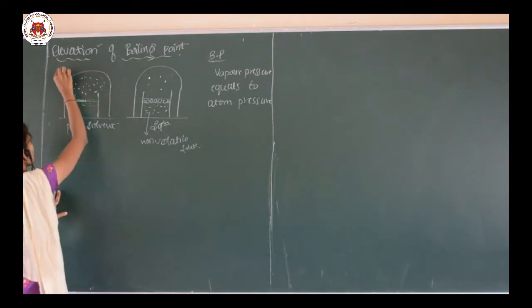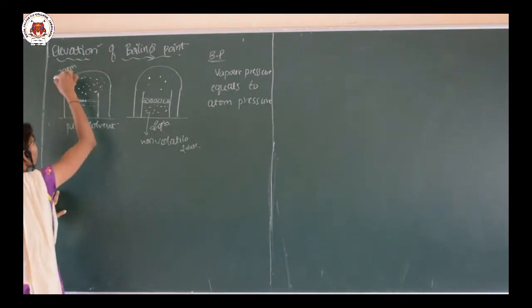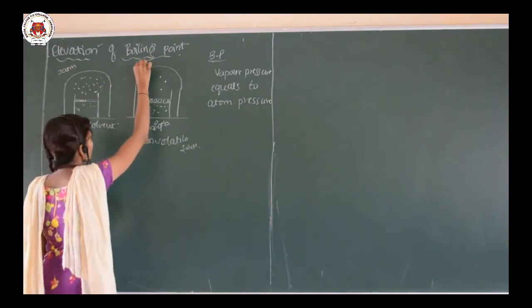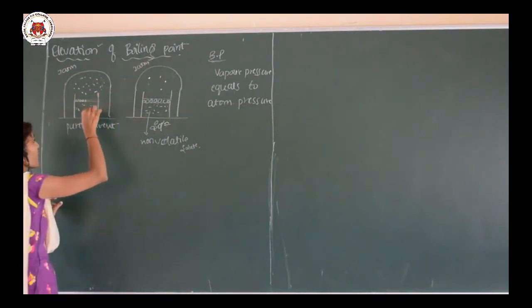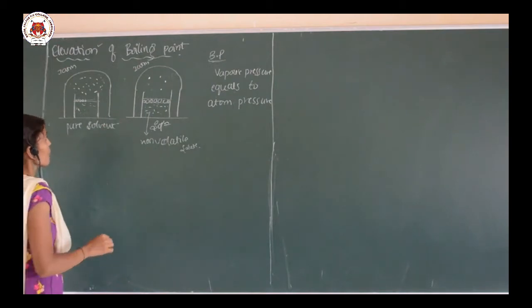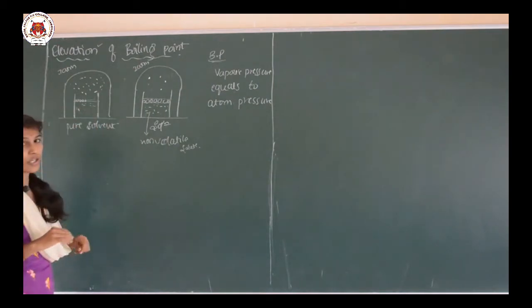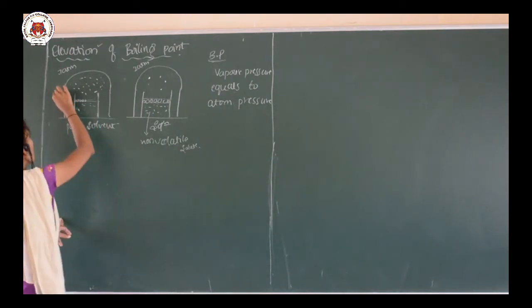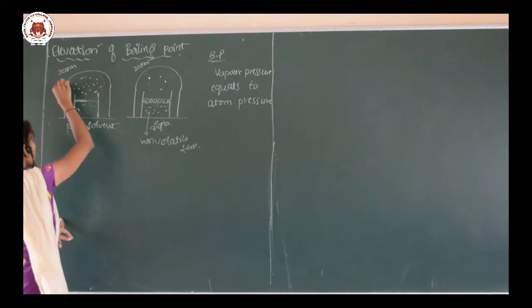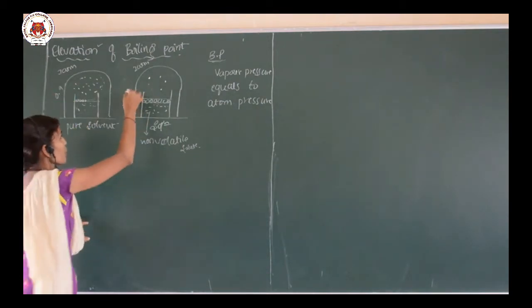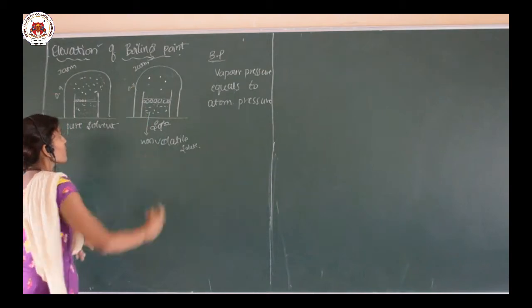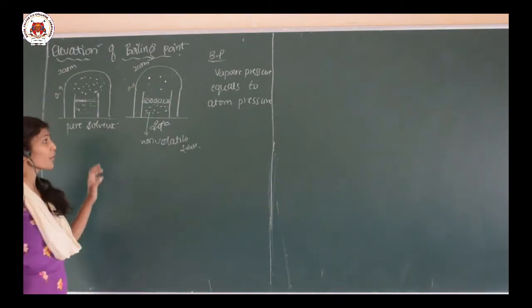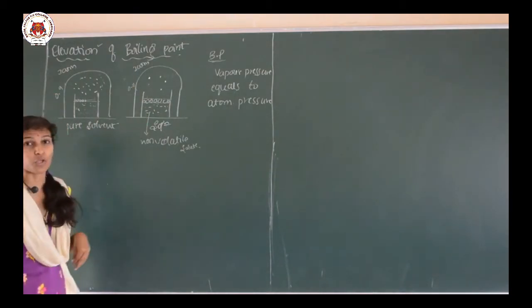Let us consider there is 1 atmospheric pressure here, and here also 1 atmospheric pressure, and now I have started boiling these two. Suppose this will boil at around 0.9, and this one at around 0.7, because we added some solute.